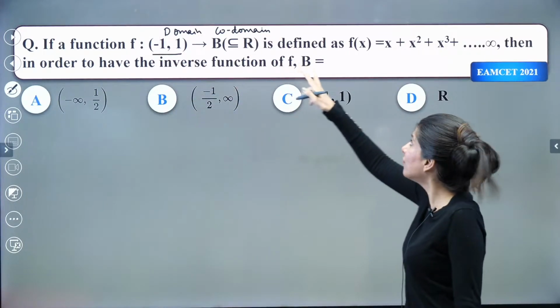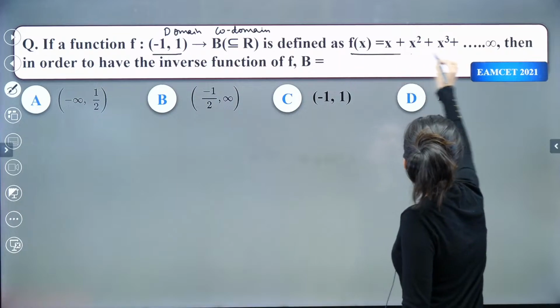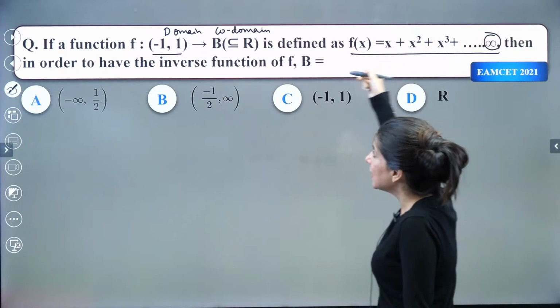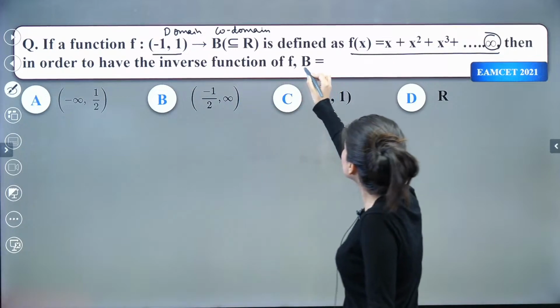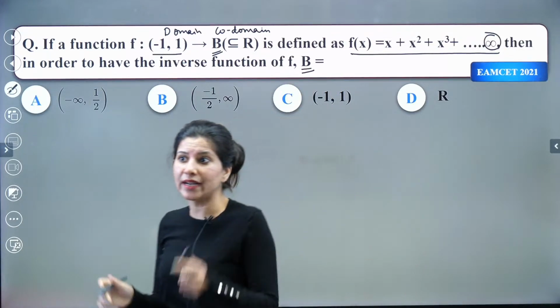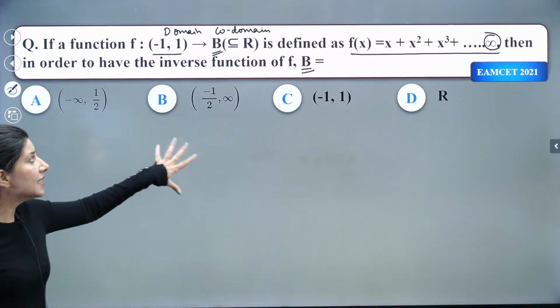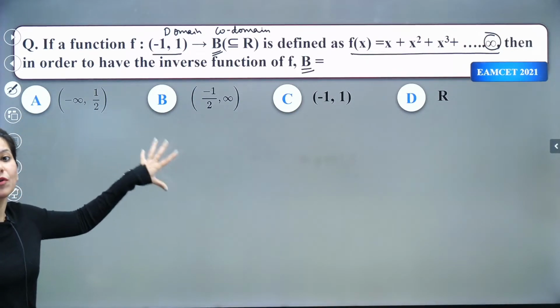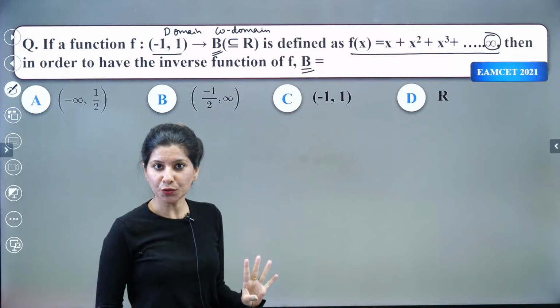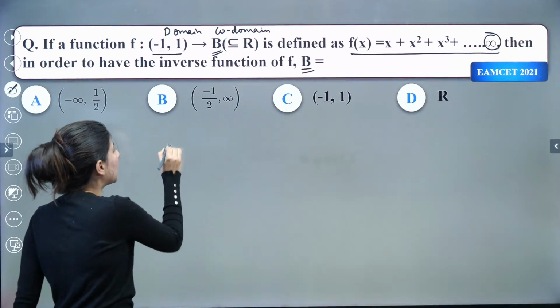So a function is defined such that fx is equal to this all the way up to infinity. So this is an infinite geometric progression, right? In order to have the inverse of a function, we need to figure out b. That means we need to figure out the codomain. Okay, all right. Let's understand this. What this question is trying to say. So they are saying that fx is given to you, right? So we will be able to calculate fx.